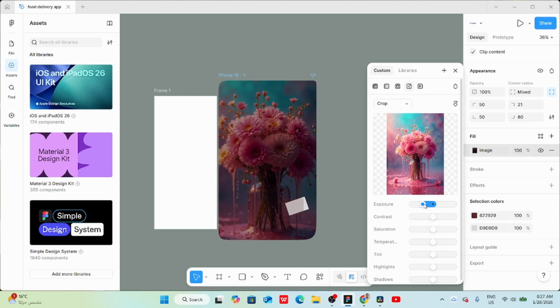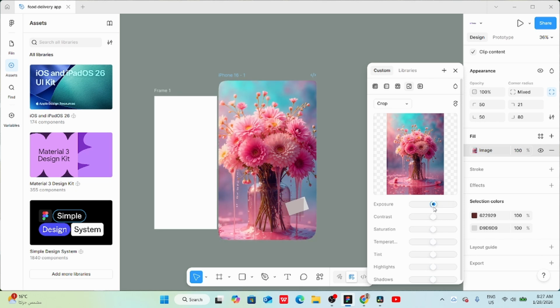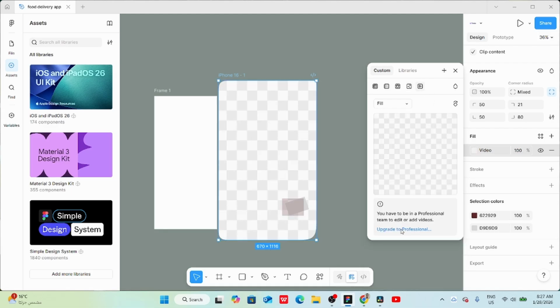We can adjust the exposure, contrast, saturation, temperature, tint, highlights, and shadows. Finally, you can add a video as a background. However, to use this feature, you need to upgrade to the professional plan. In this course, we will work with the free plan because it's more beginner friendly.